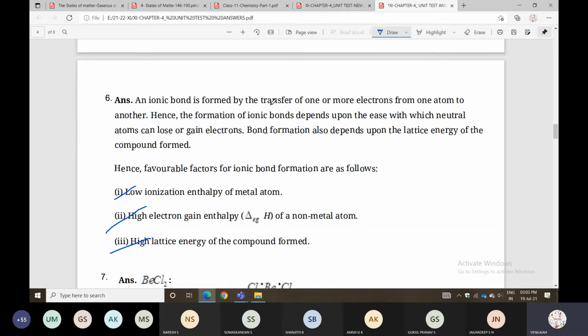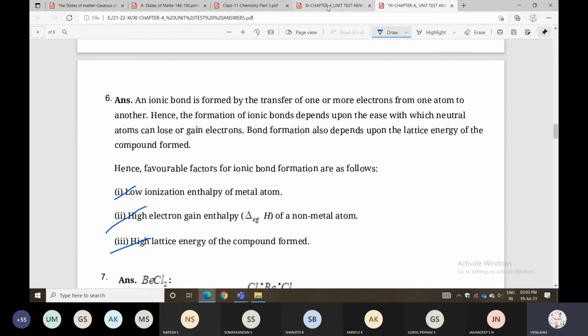So how is it formed? What is required for the formation of an ionic bond? One metal and one non-metal are required. The metal loses electrons and the non-metal gains electrons. So bond formation also depends upon the lattice energy, which is also given.